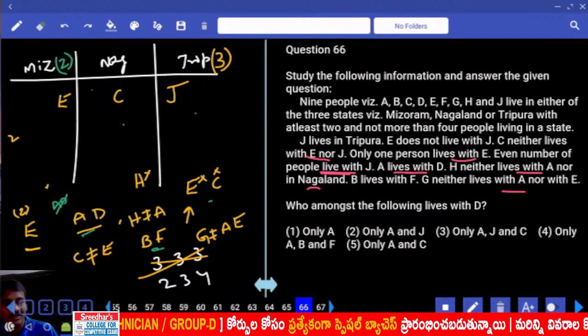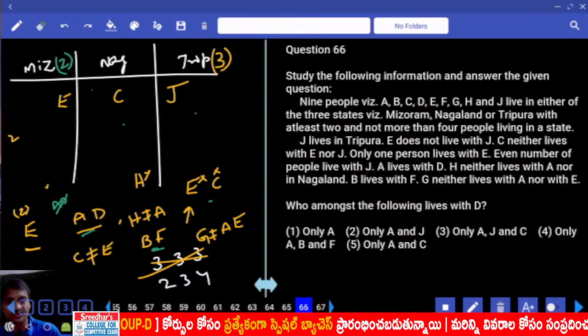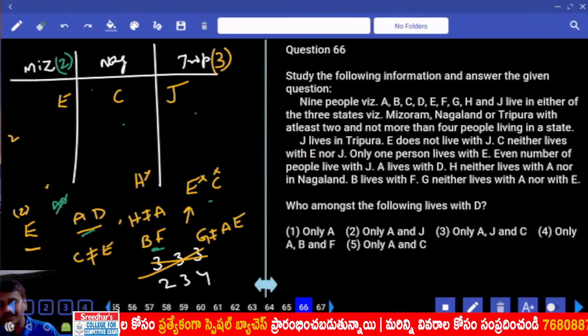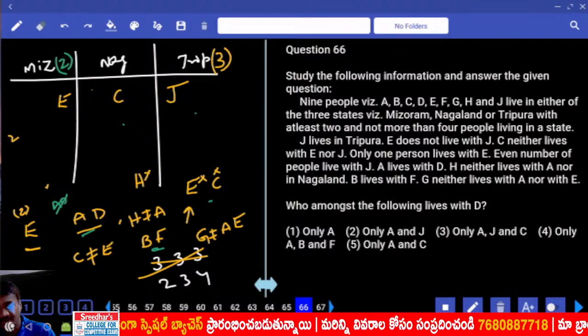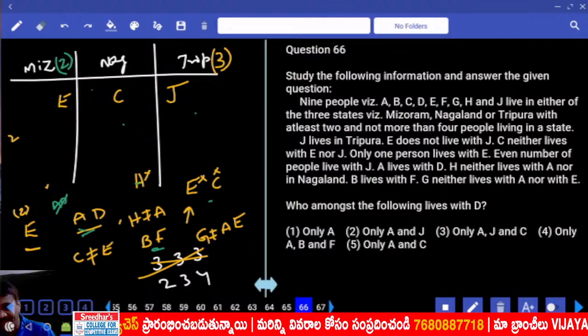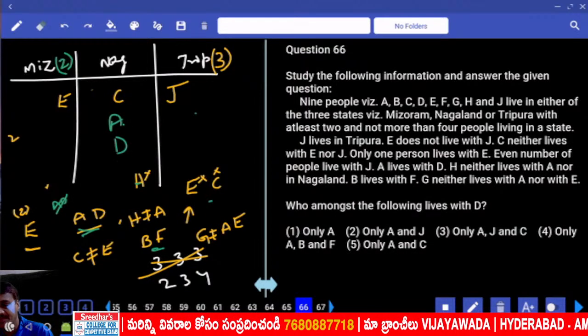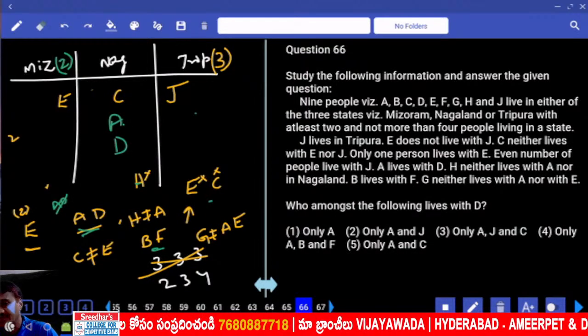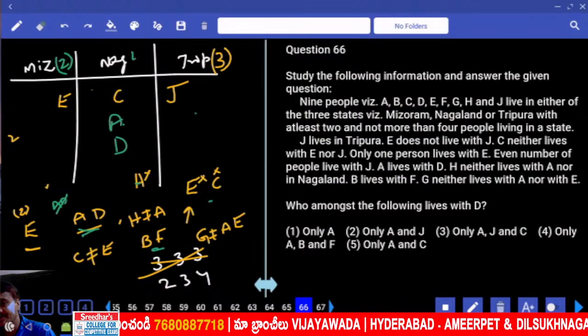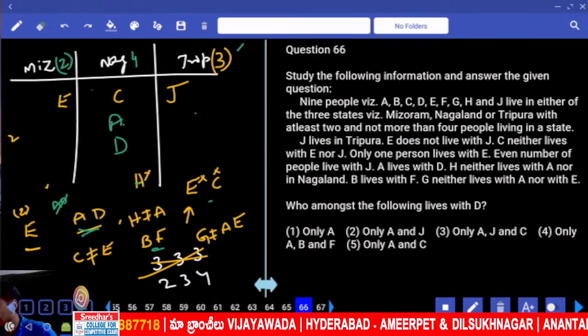Because A and D, are they working in the same? A lives with D. And A and D are living with the same. Then H is here, A and D are living with the same. If A and D were like this, here, then in Nagaland, how many people are there? 4 people, because there are only 3 people here.